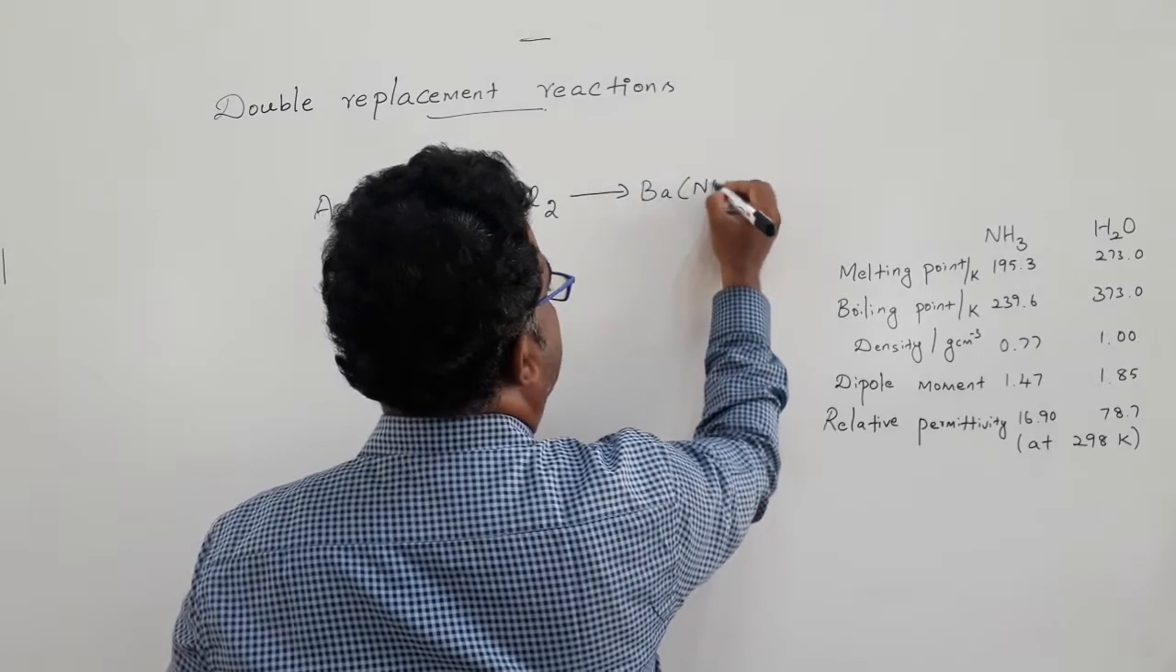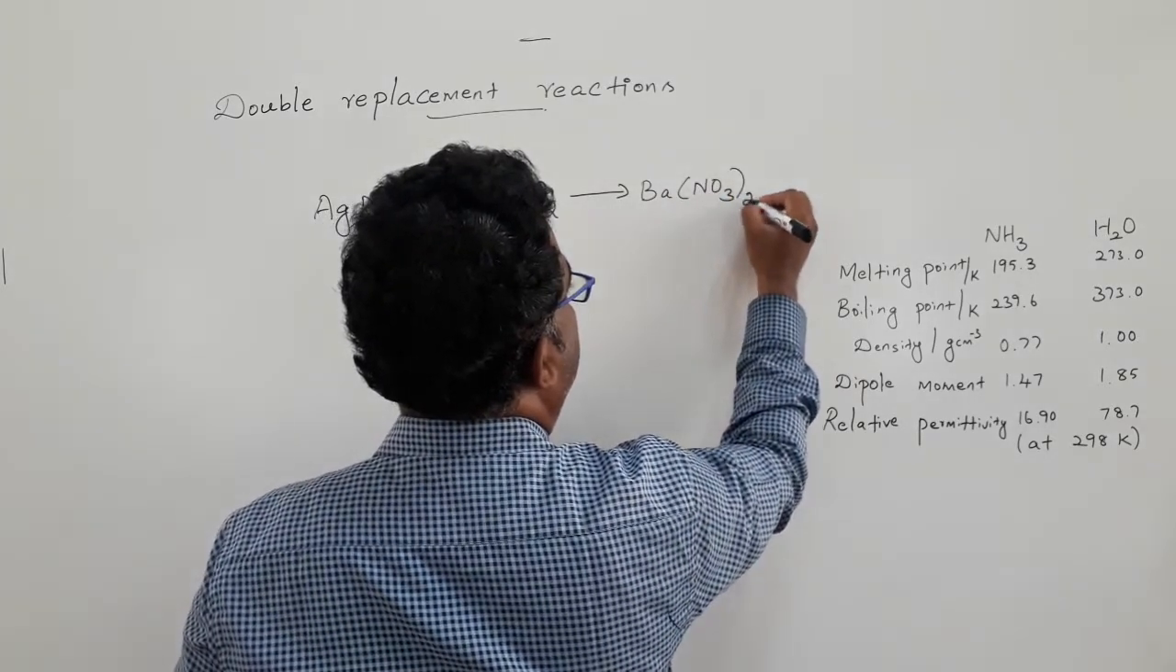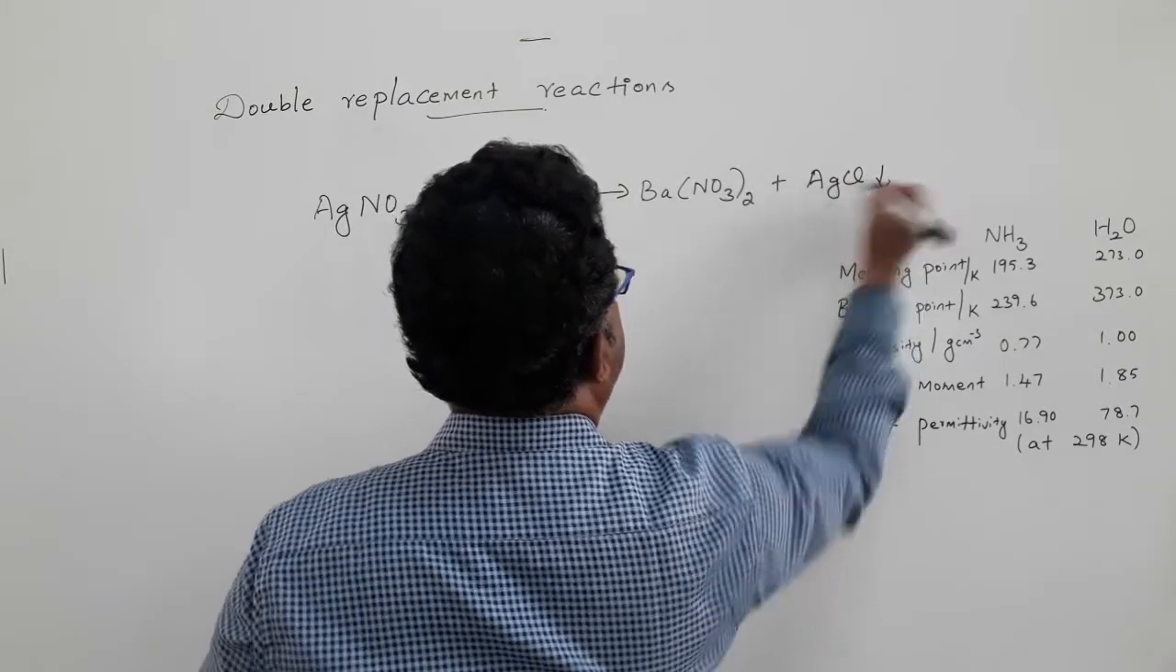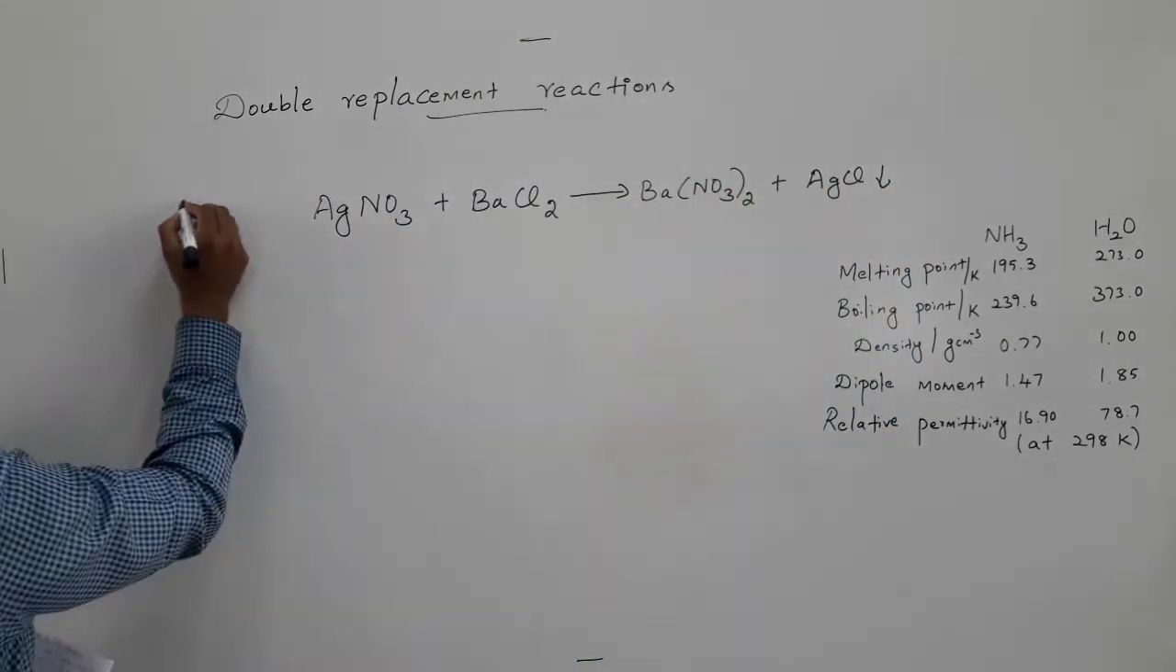Barium nitrate plus silver chloride, which is precipitated. This reaction will happen in water.